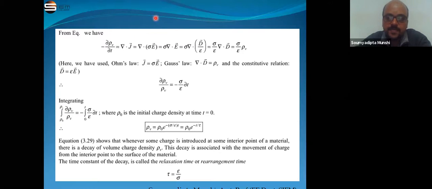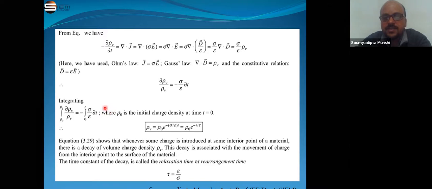The integration of dx by x is ln x. That is, the integration of 1 by x into dx is ln x. So here it is ln rho v, and on this side it becomes minus sigma by epsilon t plus a constant, the integration constant.